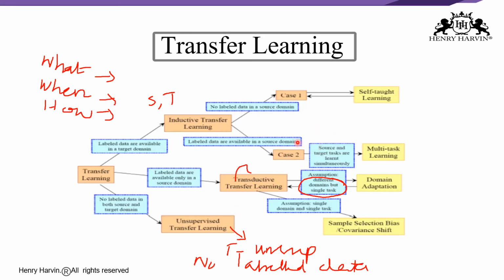The third one is parameter transfer, right? Here it works on the assumption that the models for related tasks share some parameters or a prior distribution of hyperparameters. The next one is relational knowledge transfer. Here it attempts to handle non-IID data, that is, data that is not independent and identically distributed, right? Fine.